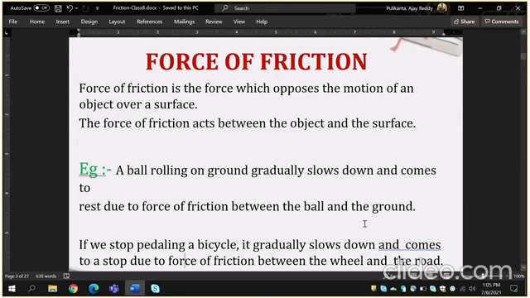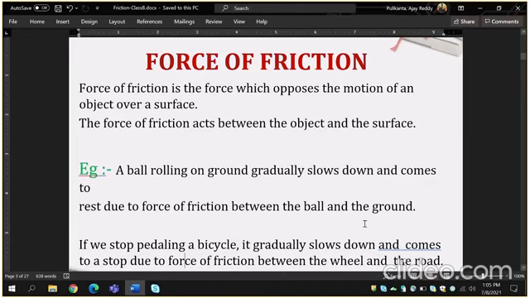We have learned about various types of forces in the chapter force. What is force? Types of force. We know the previous lesson. We also have learned about the force of friction, and the importance of friction in our day-to-day life.